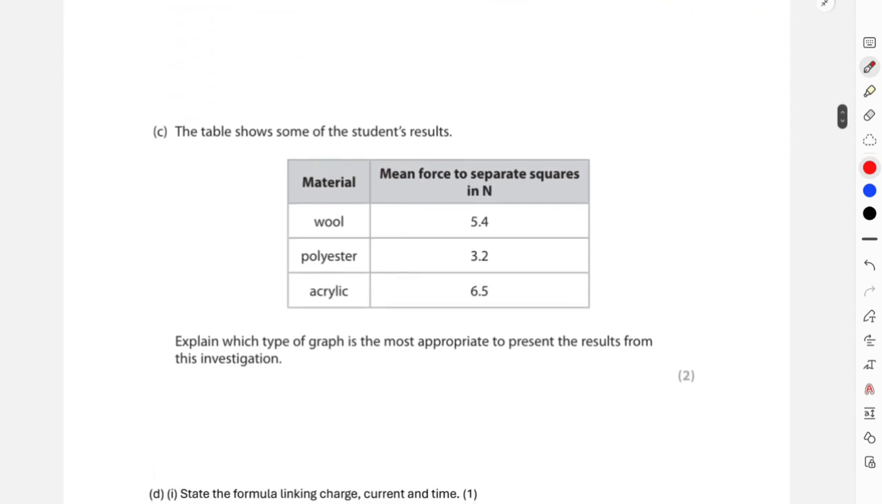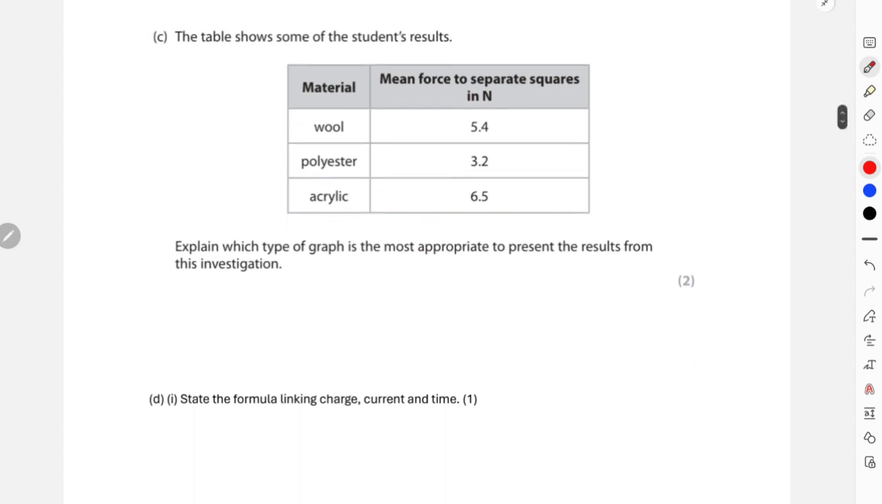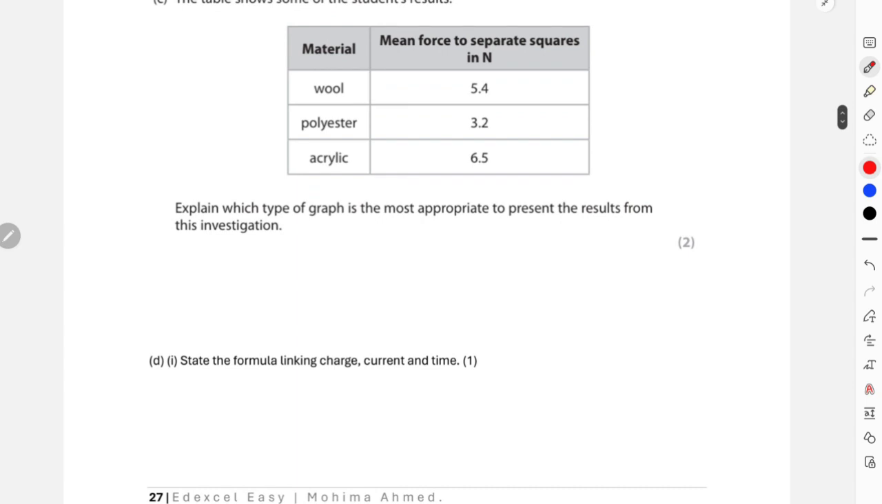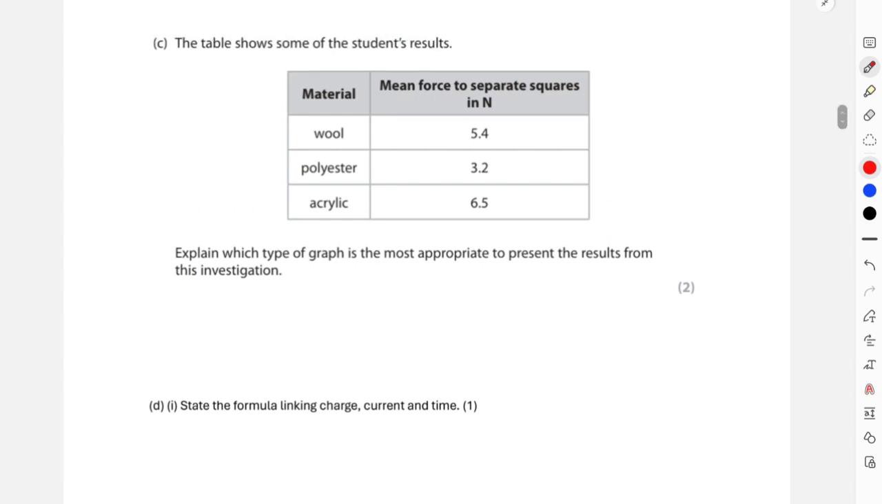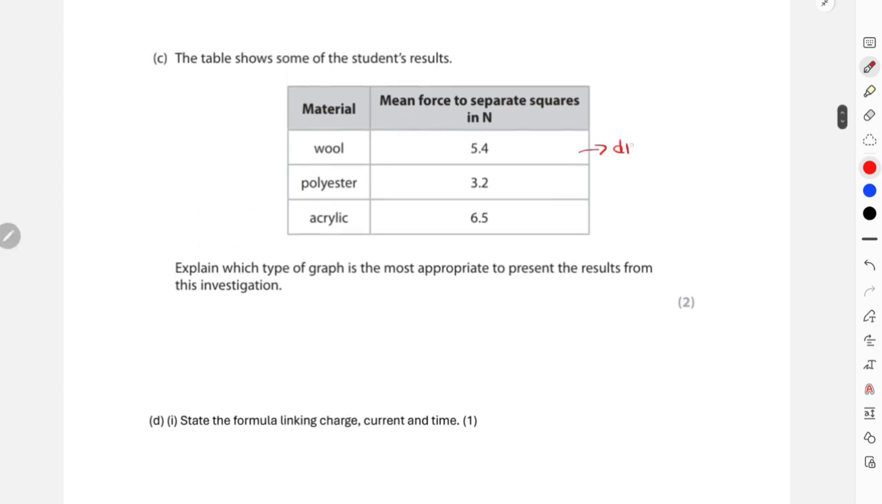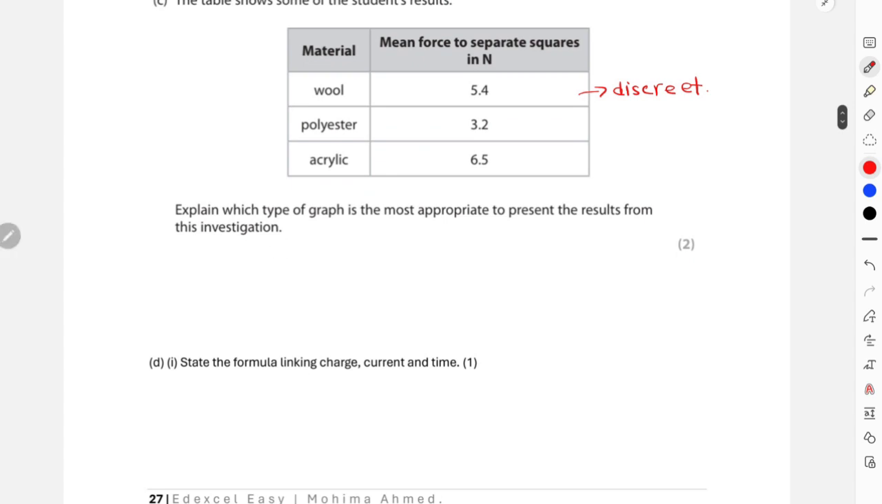The table shows some of the students' results: wool 5.4 newton, polyester 3.2, and acrylic 6.5. Explain which type of graph is the most appropriate to present these results in this investigation. Obviously, this is discrete value data, right? This is not a continuous value. For this type of data, only a bar chart will be suitable, not a continuous line graph. So I'll just write bar chart because the data is discrete.